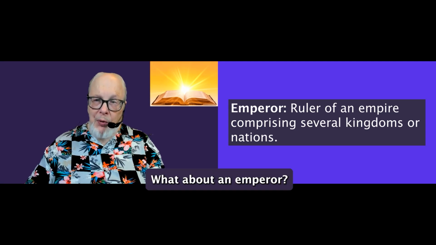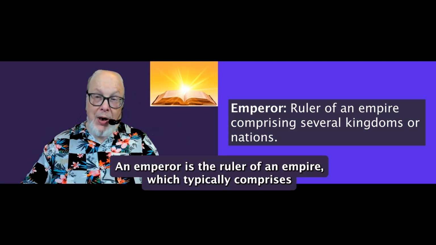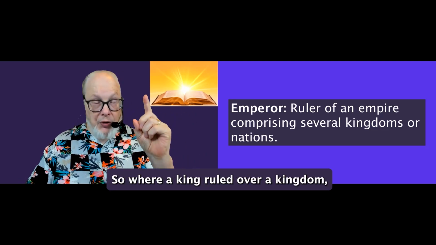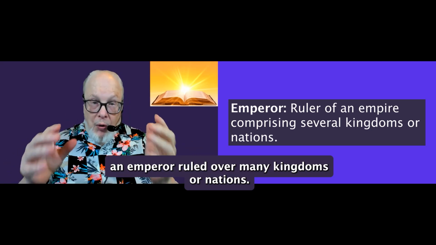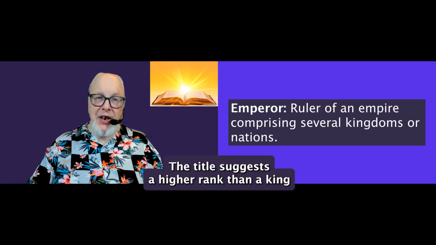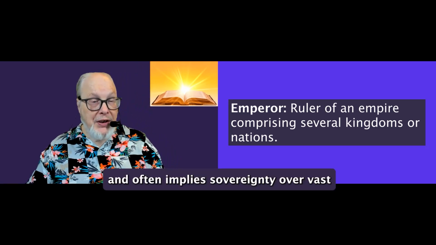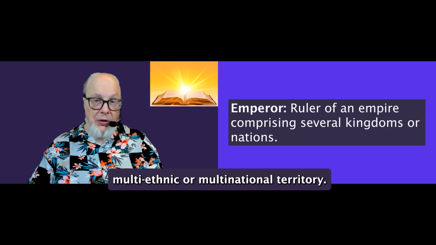What about an emperor? An emperor is the ruler of an empire, which typically comprises several kingdoms or nations. So, where a king rules over a kingdom, an emperor rules over many kingdoms or nations. The title suggests a higher rank than a king and often implies sovereignty over vast multi-ethnic or multinational territory.